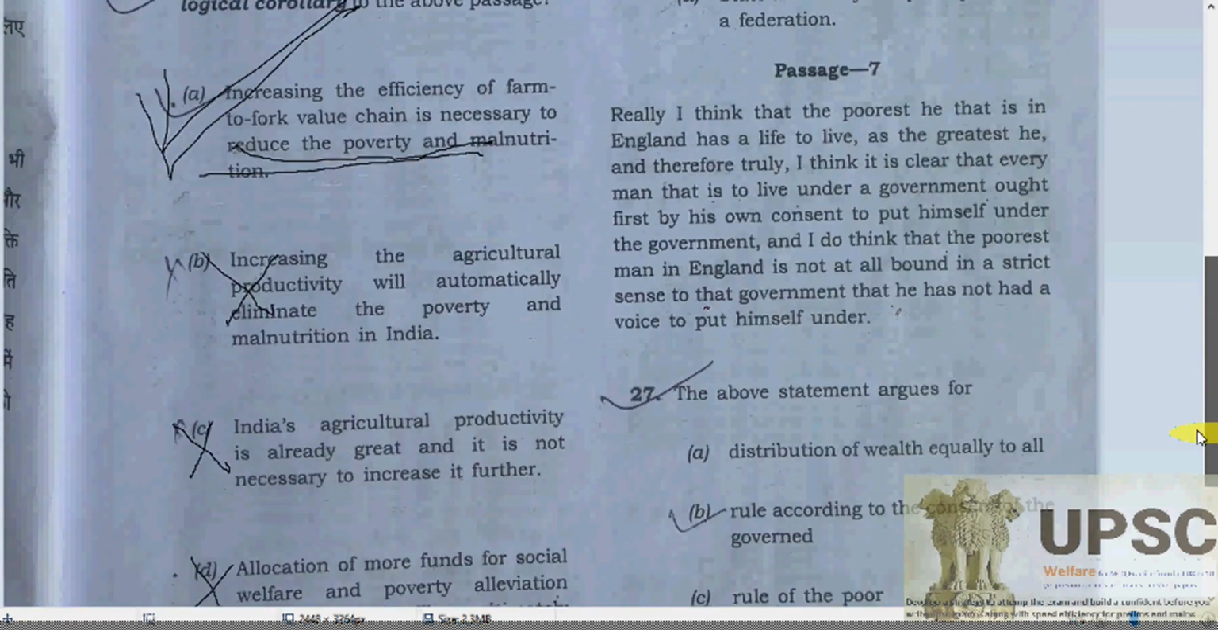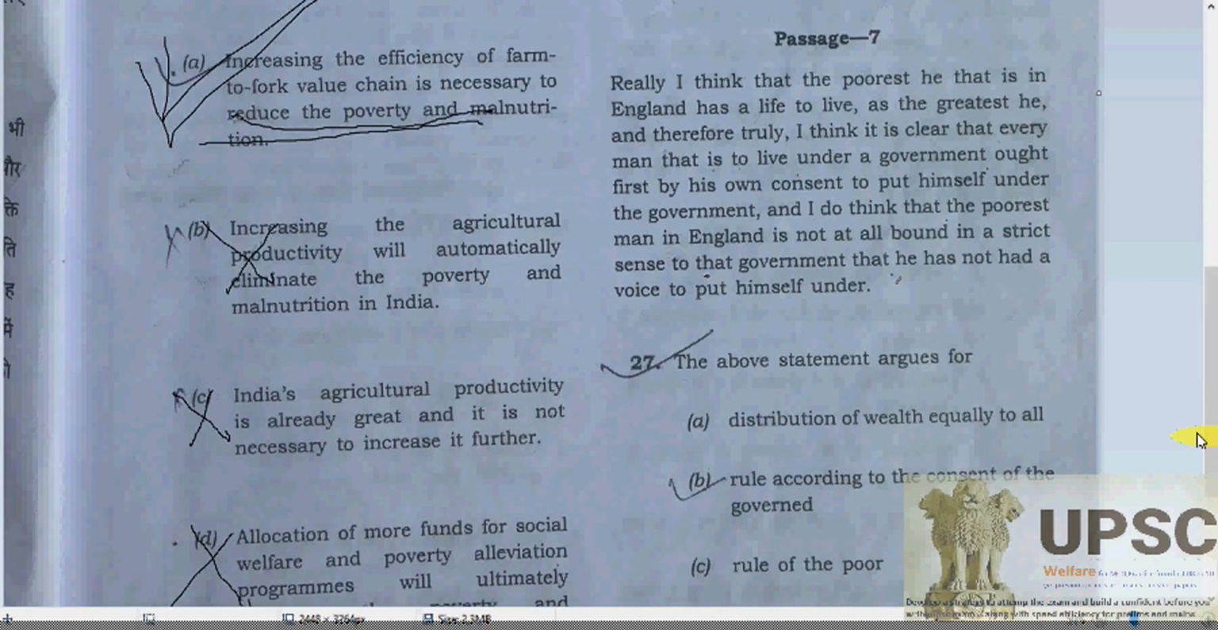Now, see, it's an English comprehension. I think that the poorest he that is in England has a life to live, as the greatest he. And therefore, truly I think it is clear that every man that is to live under a government ought first by his own consent to put himself under that government.